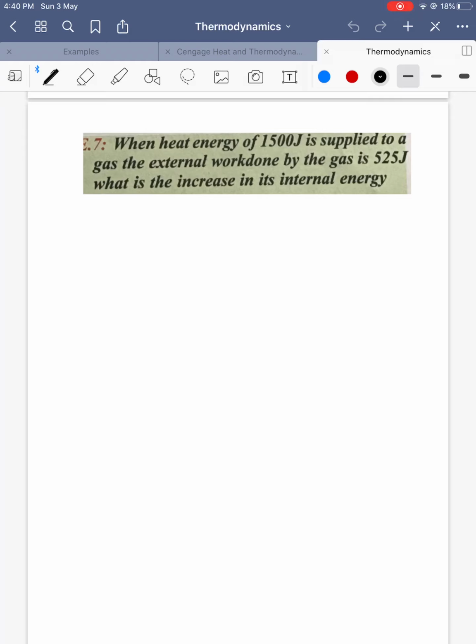Hi students, in this class we are going to see a few examples on the first law of thermodynamics. In this question, 1500 joules of heat energy Q is supplied to a gas, so heat is added, so plus 1500 joules, and the external work done by the gas is 525. So is it a plus or minus work done by the gas?